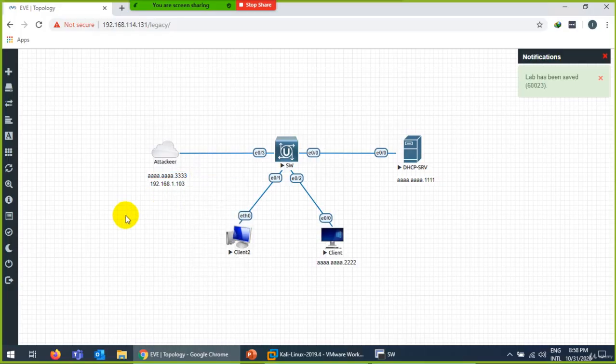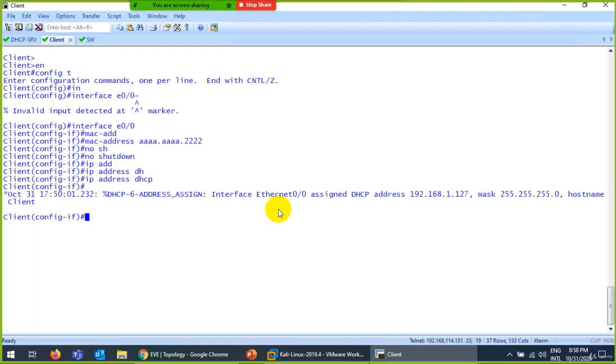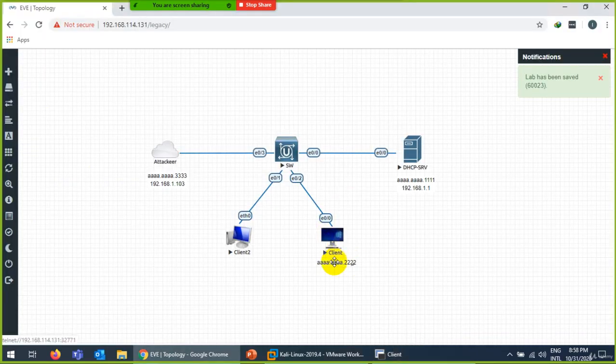192.168.1.103, and definitely server 1 is a static IP, so this IP is 192.168.1.1. And I'm not sure what the IP of this one is. It's okay, we can check, but we don't need to. Yeah, so it gets 127. So let me type this one, 127.